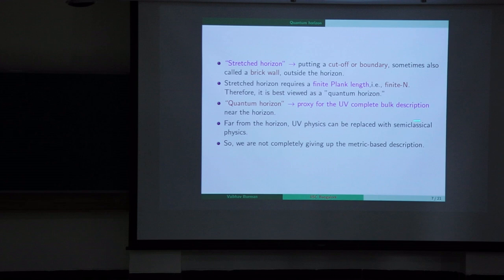So it is best viewed as an object in a UV complete theory instead of an object in an effective field theory. Hence the name quantum horizon. So the quantum horizon is a proxy for the UV complete bulk description near the horizon. Far from the horizon, UV physics can be replaced with semi-classical physics. So this is the reason that we are not completely giving up the metric-based description.